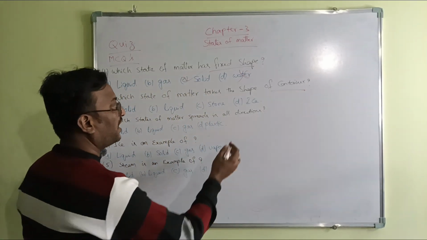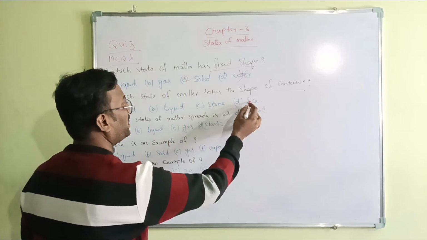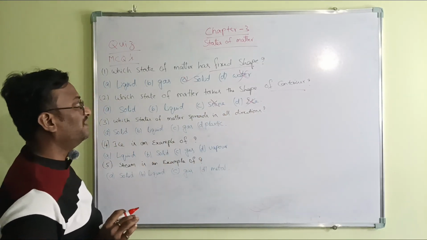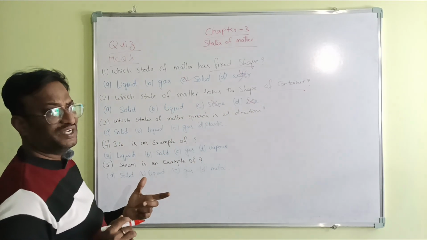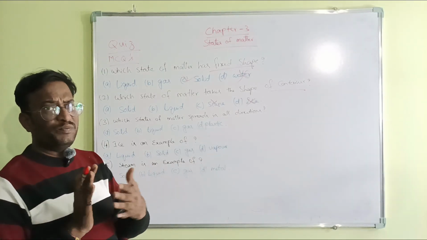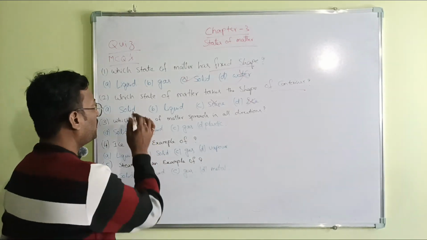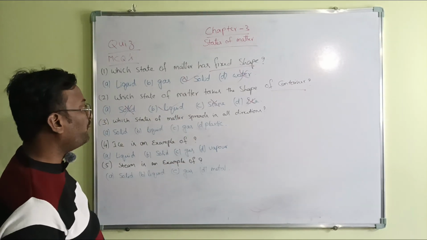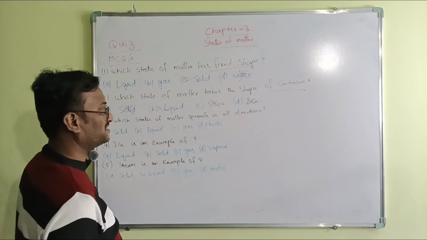Which state of matter takes the shape of a container? Ice is not a state of matter, stone is not a state of matter, so it is solid or liquid. In order to take the shape of a container, it should flow. Particles should be far apart from each other. So solid is not the right option. The correct answer is liquid.